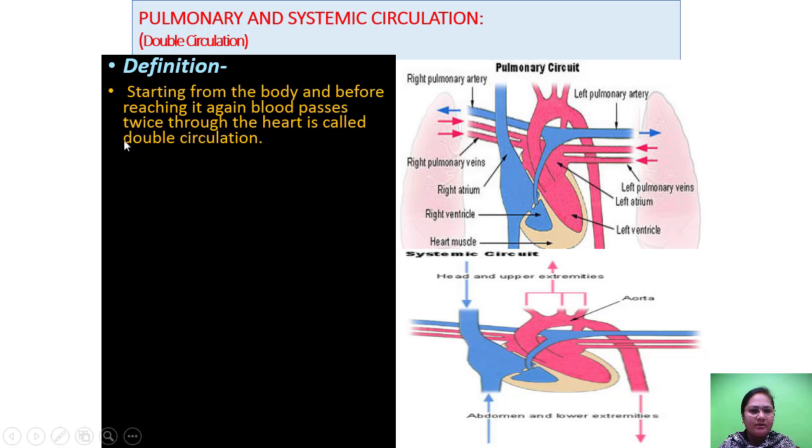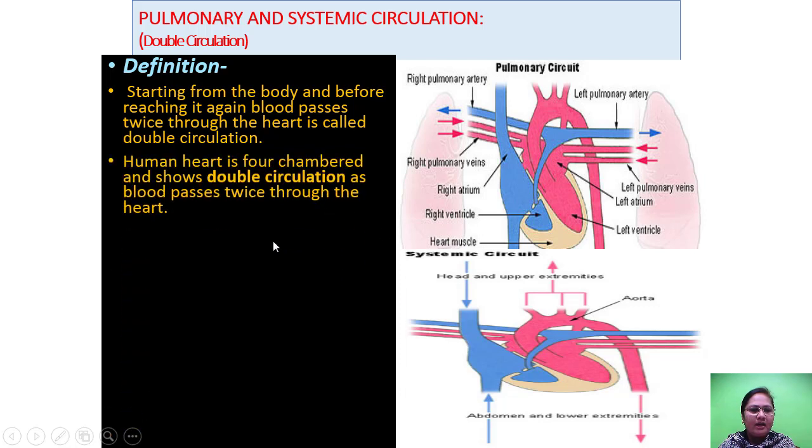a double circulation. Here you can see the pulmonary circuit. Starting from the body and before reaching it again, blood passes twice through the heart. This is the heart, the blood passes twice. It is called a double circulation. The human heart is four-chambered. It shows a double circulation as blood passes twice through the heart.